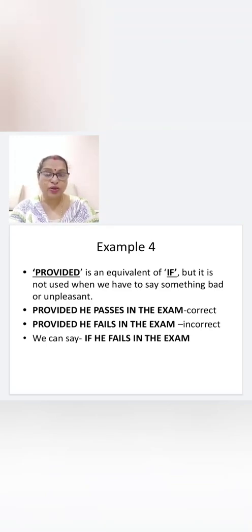This is the correct way of using it. You cannot say provided he fails in the exam. This is an incorrect way of using. So what can we say? If he fails in the exam, he will not be promoted. So what have you understood? Provided is equivalent of if, but you cannot use it for saying something bad or unpleasant.